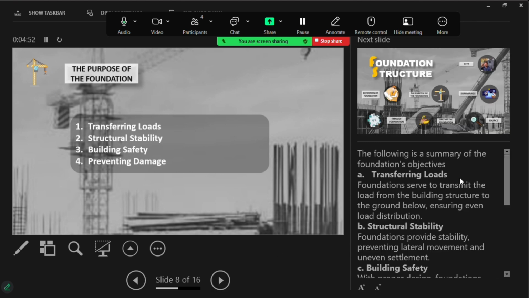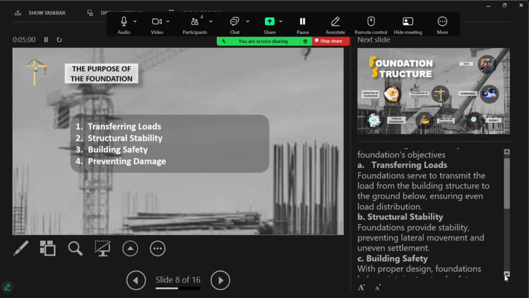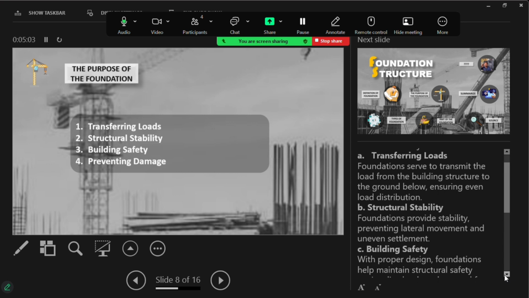Next, the purpose of the foundation. The following is a summary of the foundation objectives: A. Transferring load, B. Structural stability, C. Building safety, and D. Preventing damage.